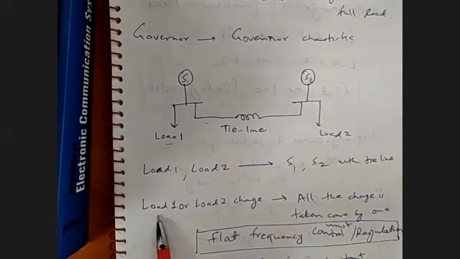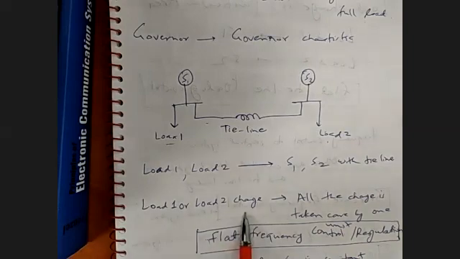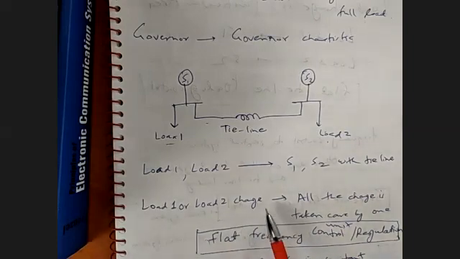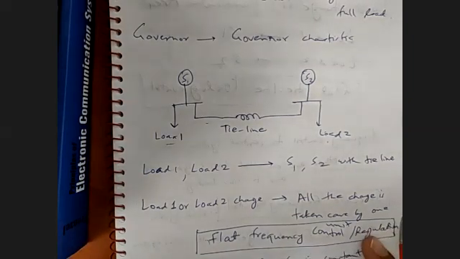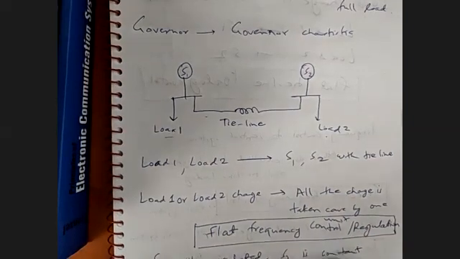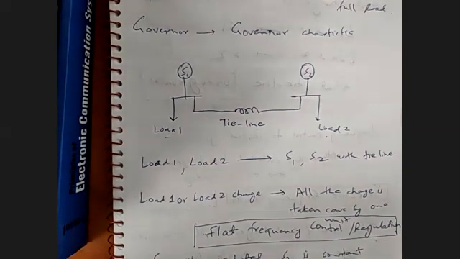When there is a change in load 1 or load 2, there will be a change in the frequency of the system, so we require a control strategy. On the basis of this control strategy, we have various types of control systems.